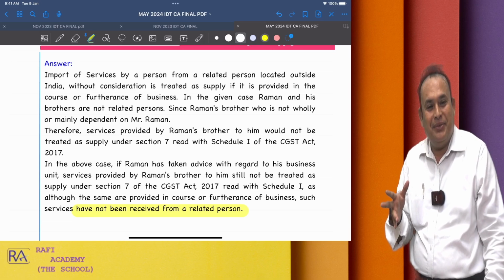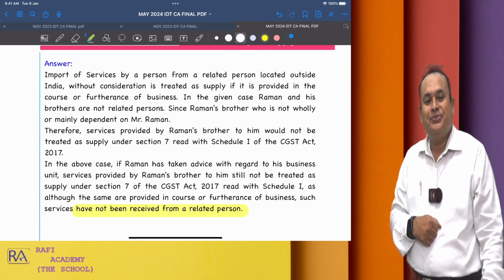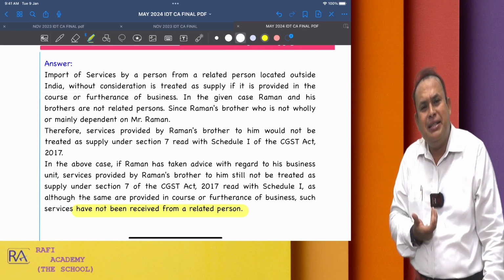Got the clarity, my dear friends? They may twist like that and ask in the examination.